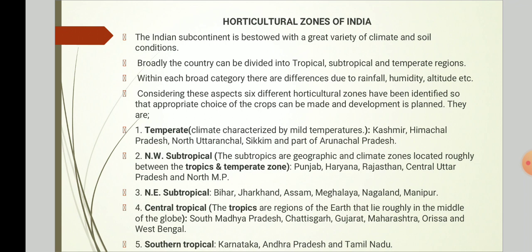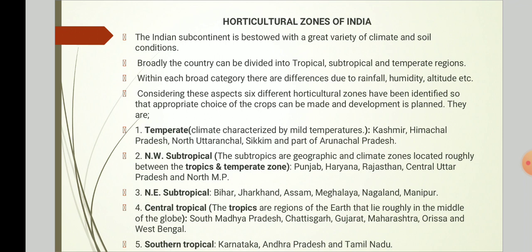The zones are: first one is the temperate zone. In temperate zone, climate is characterized by mild temperature. It includes Kashmir, Himachal Pradesh, North Uttaranchal, Sikkim, and a part of Arunachal Pradesh. Second zone, northwest subtropical. The subtropics are geographic and climatic zones located roughly between tropics and temperate zone. It includes Punjab, Haryana, Rajasthan, central Uttar Pradesh, and north Madhya Pradesh. Third one is northeast subtropical. It includes Bihar, Jharkhand, Assam, Meghalaya, Nagaland, Manipur.